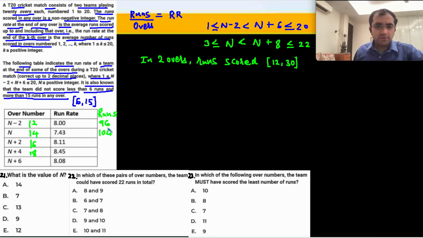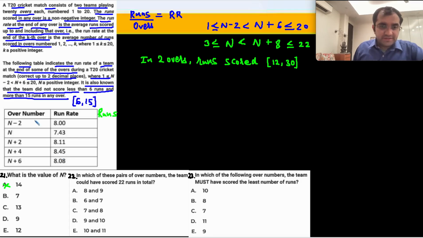Oh no, 96 to 104 is a gap of 8 runs in 2 overs. This is not possible. Therefore 14 cannot be the right answer. Gone. Boom. One option is out. Let's go to the next option.